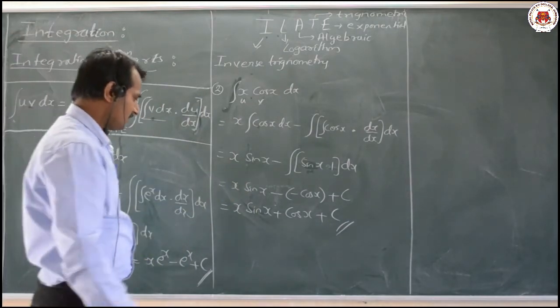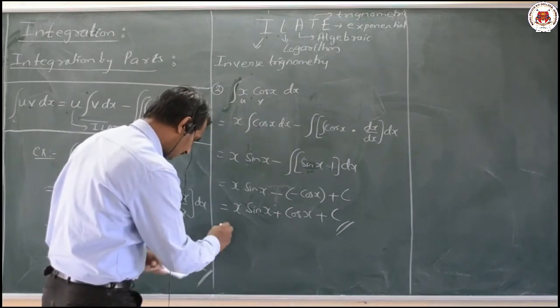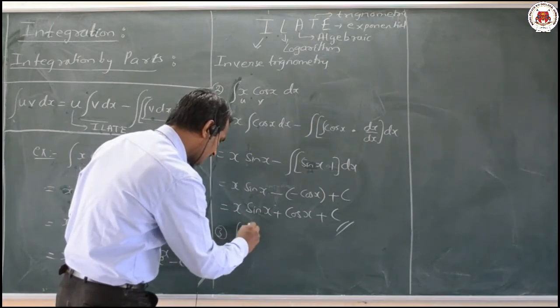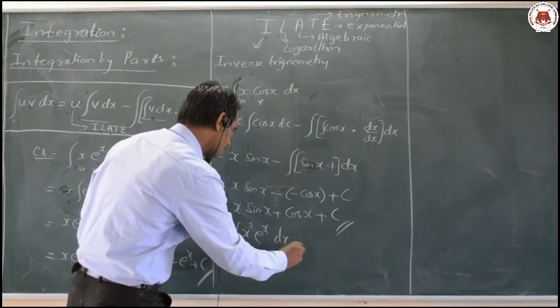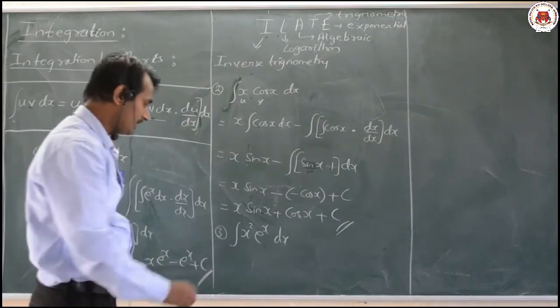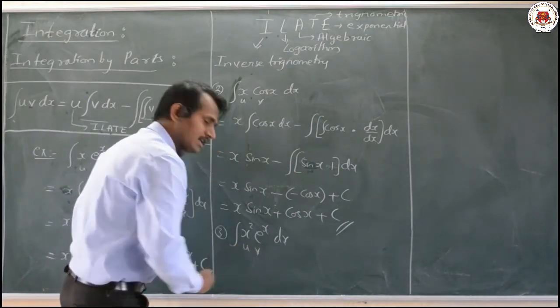Okay, dear students, now let us move on with the next problem, the third one: integration of x square into e raised to x dx. Again by making use of the ILATE property, this part is u and this part is v.